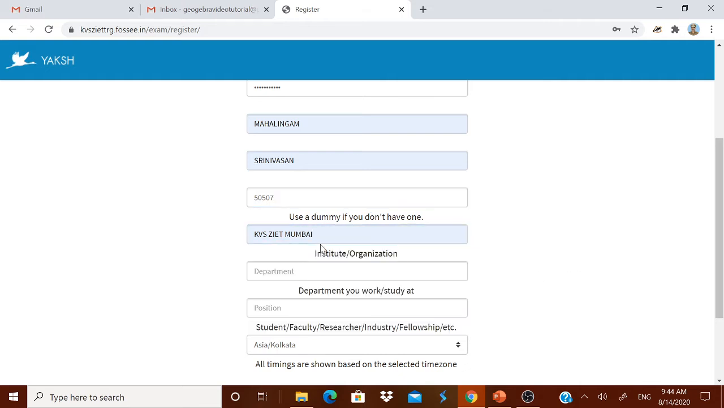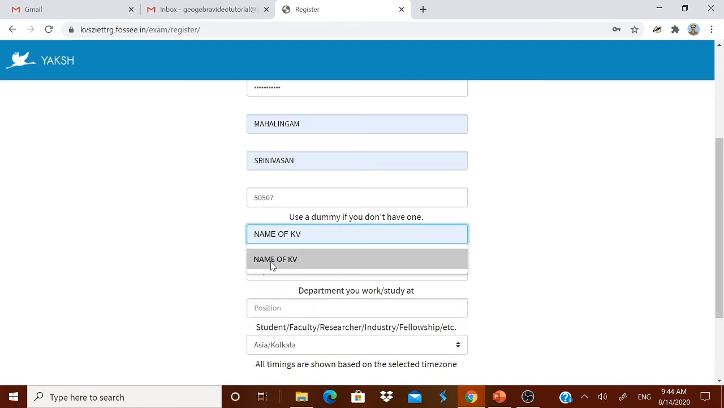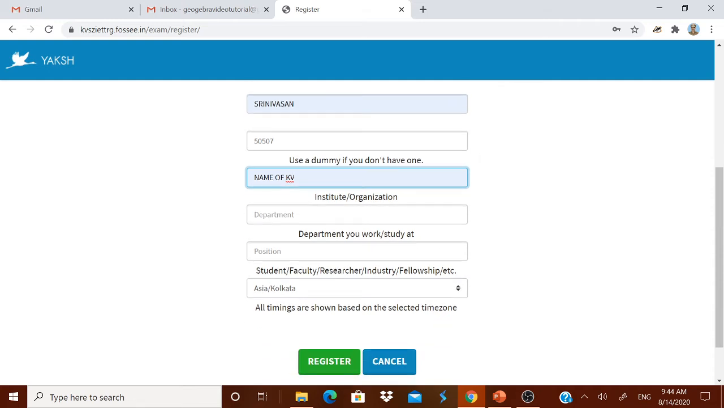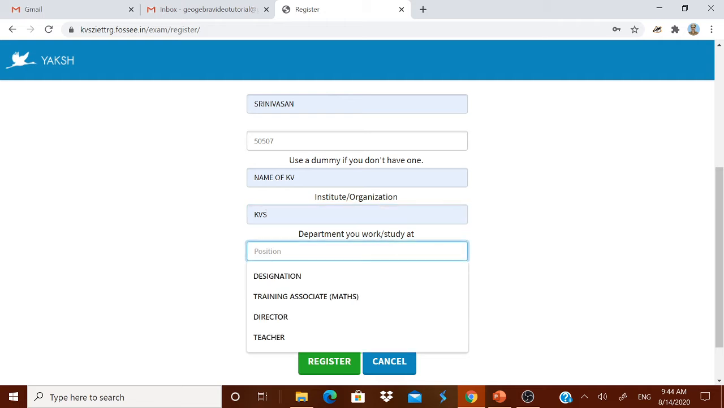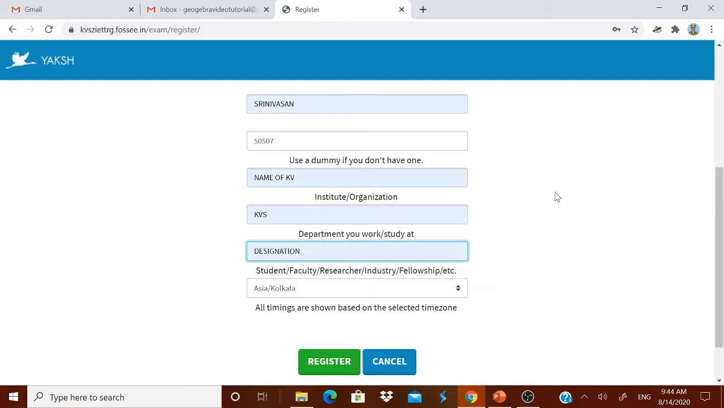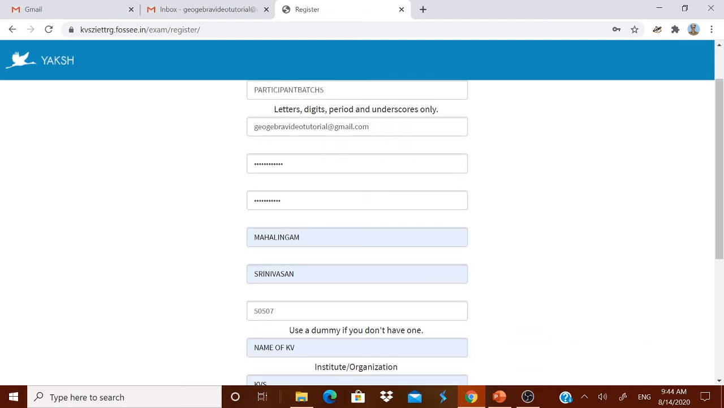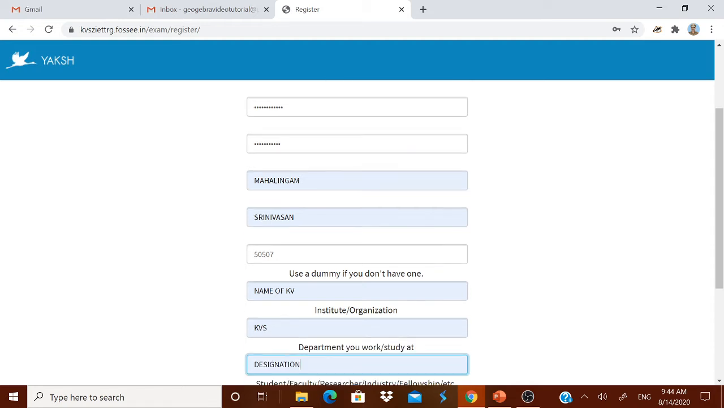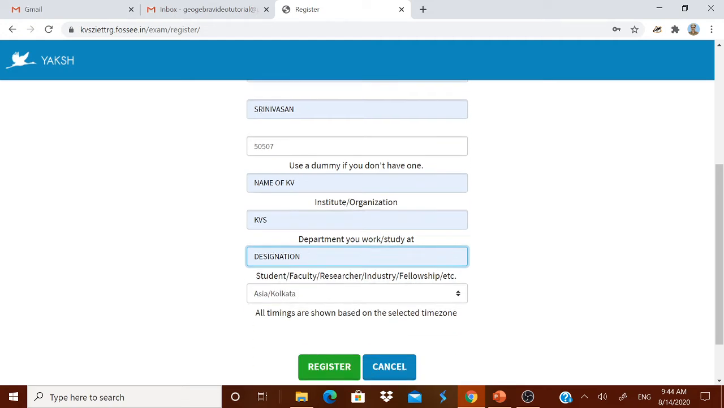Once again I repeat, in the institute you write the name of your KV. And in the department you write KVS or Kendriya Vidyalaya Sangathan. And in position you write your designation. I repeat once again, select a username which is very easy for you to remember. Give a valid email ID. Select a password. This password is only for this Yaksh platform. And again confirm the password and give your first name, your last name. Write your employee code as the roll number.